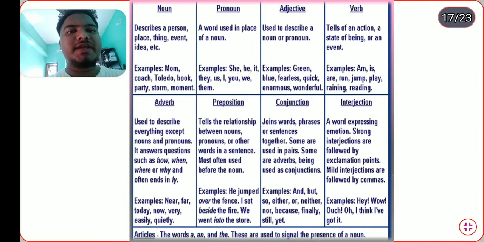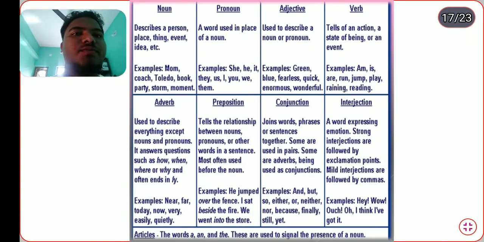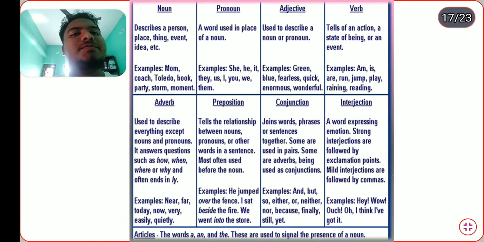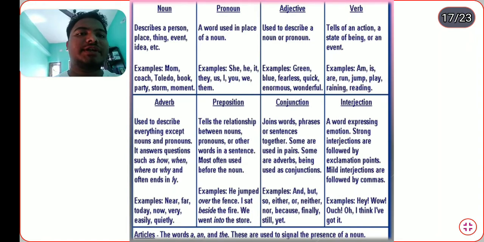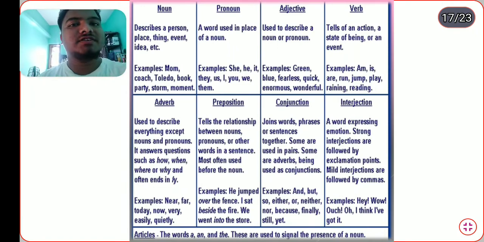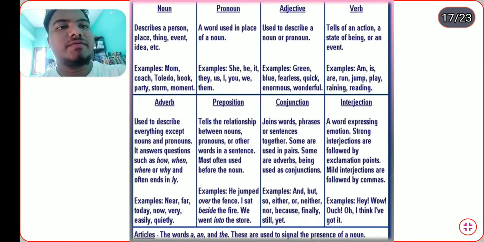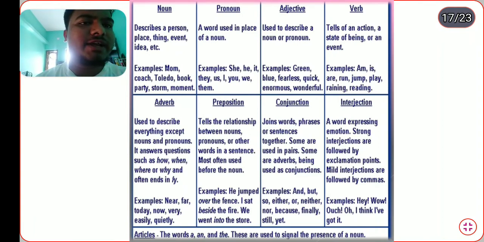Noun describes a person, place, idea, or thing, etc. Examples: moon, coach, toddler, book, party, storm, moment. Pronoun: a word used in place of a noun. Examples: he, she, it, they, yours, I, you, them. Adjective: used to describe a noun or pronoun. Examples: green, blue, fearless, quick, enormous, wonderful. Verb tells of an action, state of being, or an event. Examples: am, is, are, run, jump, play, running, etc.